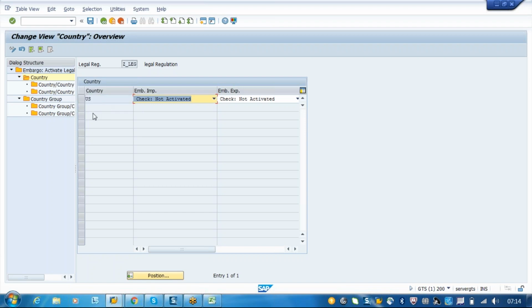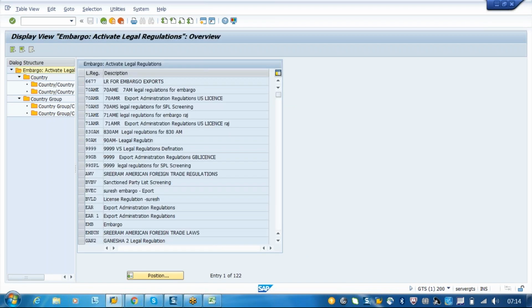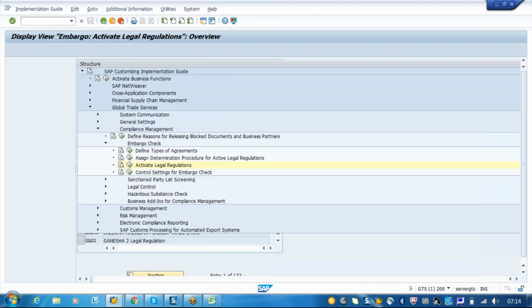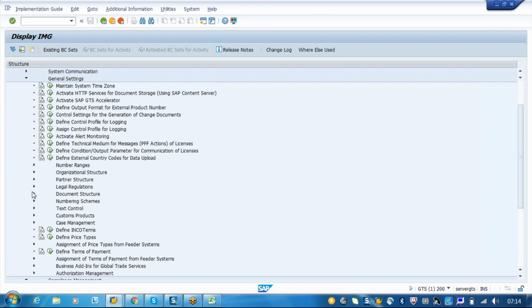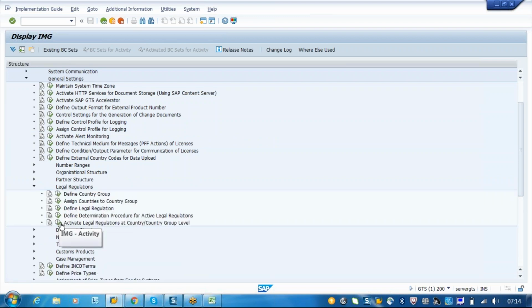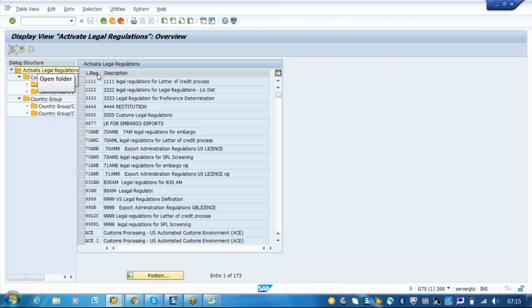It is always in display mode or change mode, but there are no new entries here. So whatever countries you want to assign should be assigned specifically in the general settings. Then you have to come and assign here. You have to activate here first.